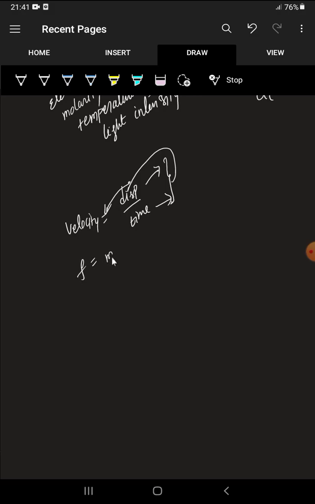Coming to force, according to Newton's second law, simply F equal to ma, mass into acceleration. For measuring mass we have one measuring technique, and for acceleration we have another measuring technique. Acceleration is simply velocity by time. Coming to velocity, it is displacement by time, the whole divided by time. So look at how many different measuring techniques are present in this formula, F equal to ma. That's why force also depends on other physical quantities. That's why force is also a derived quantity.